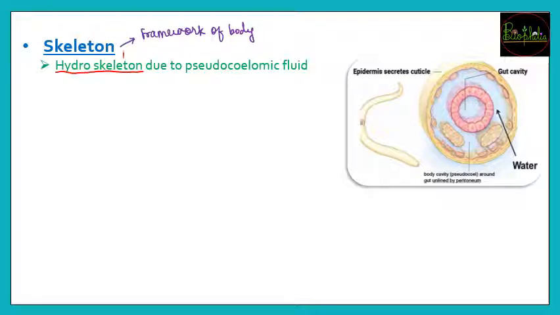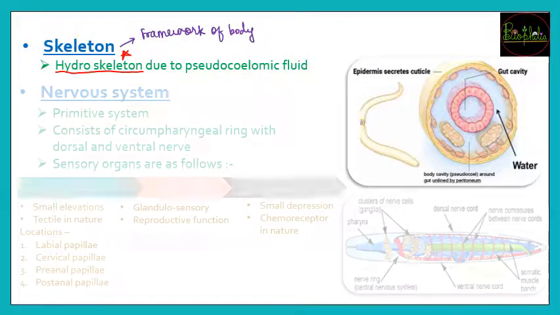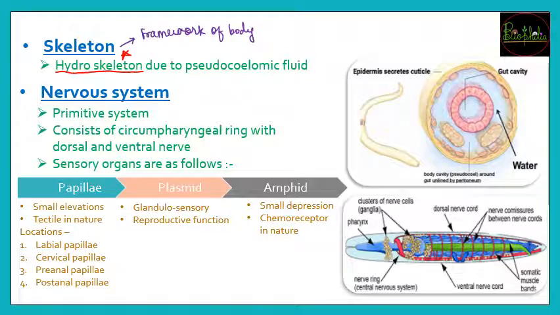Now the hydroskeleton is special to Aschelminthes. In Platyhelminthes there was no skeleton at all. They did not have any type of skeleton, neither exo nor endo. But in the case of Aschelminthes or roundworms, the skeleton is built up because of the pseudocoelomic fluid. The fluid inside the small pseudocoelom makes up the hydroskeleton.